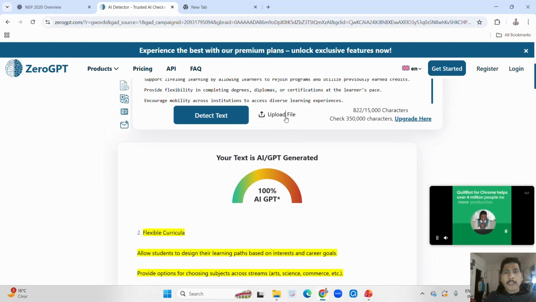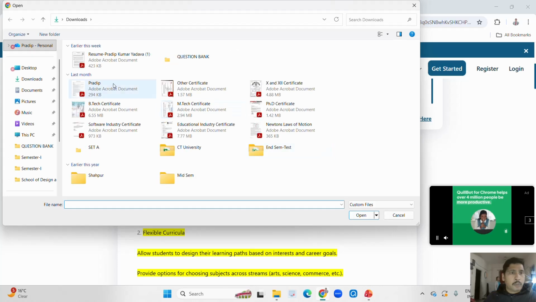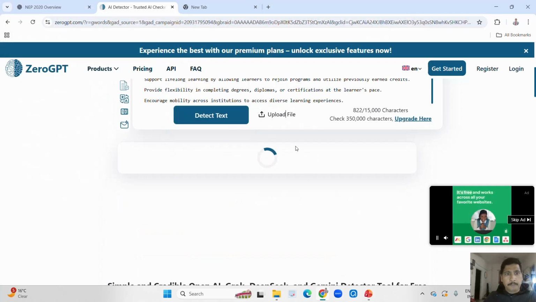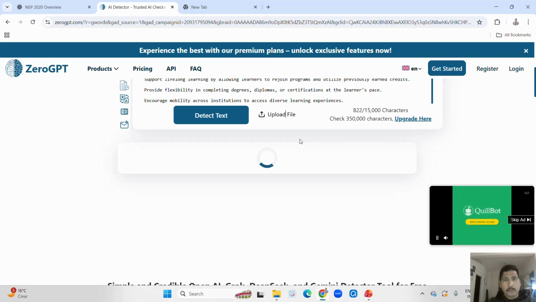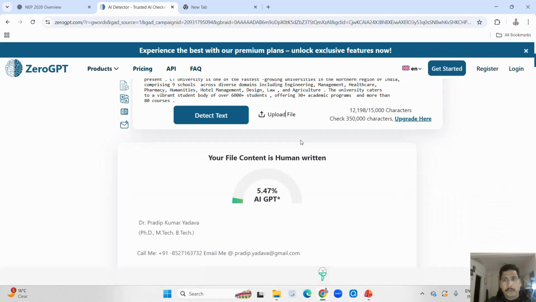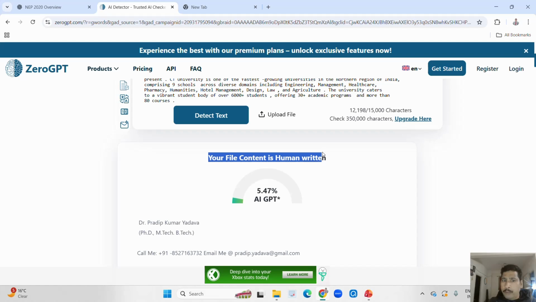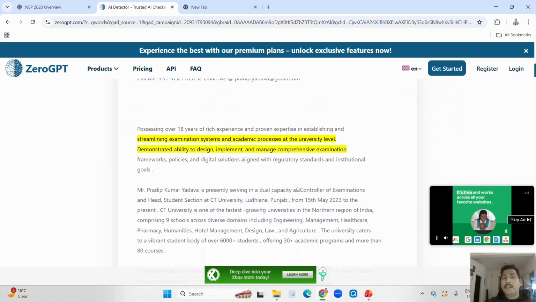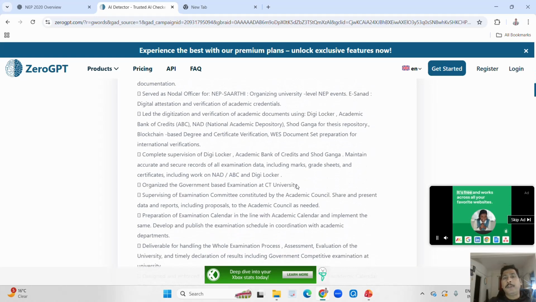Now by uploading a file, you can also check. Here I'm going to upload my resume to check. Here you can see your file content is human written, and only 5.47% seems to be taken from ChatGPT or any AI tool.